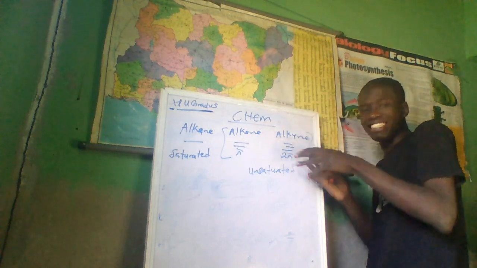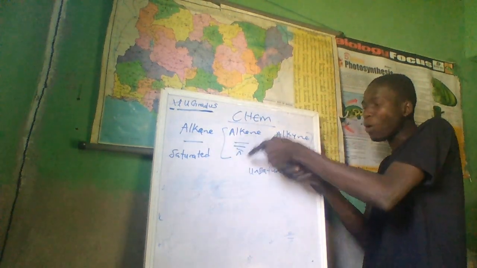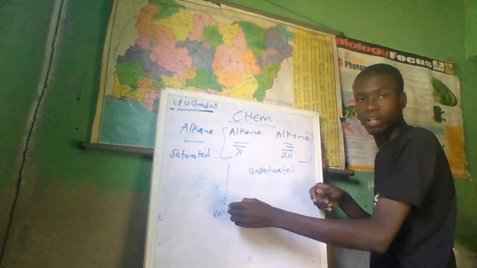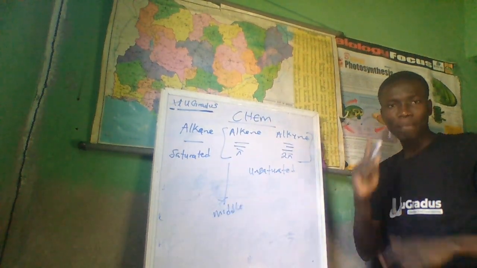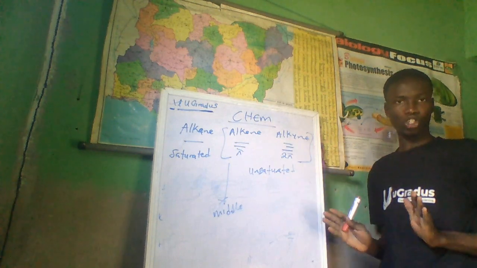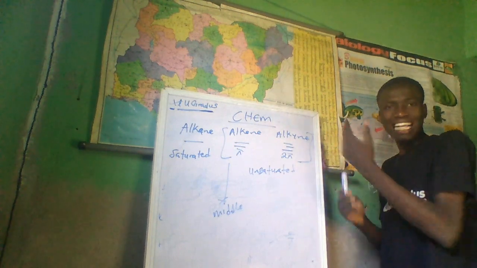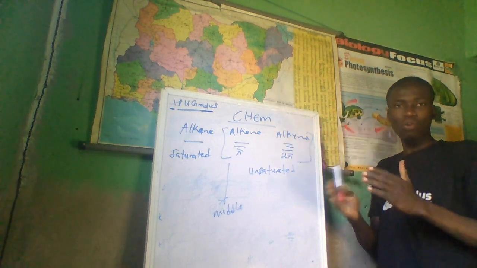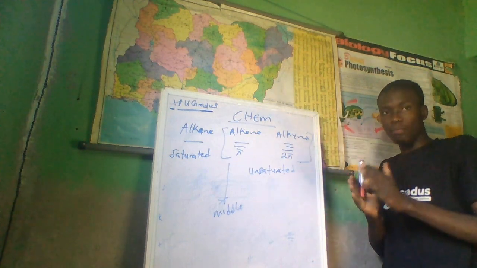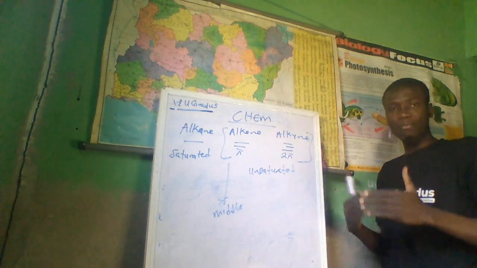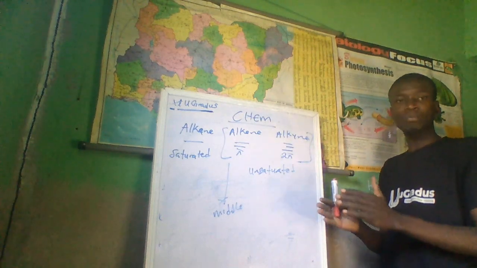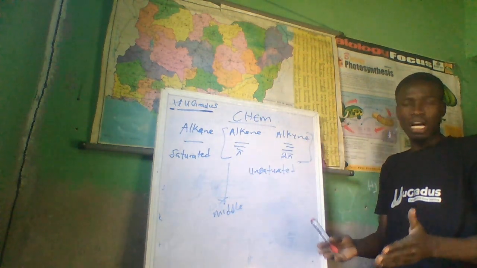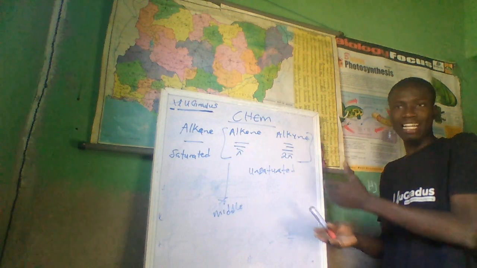But the number of reactions that alkene undergoes is more than that of alkyne, because alkene is at the middle point of reference. Alkene only has one pi bond together with the sigma. It's not much. It's balanced. But alkyne has two pi bonds blending with one sigma. So the reaction is not too much, though it's also reactive. As time goes on, in the next video, you will see how I will show you the reactions of alkene are about 13 or so, and that of alkyne about 10 or so.